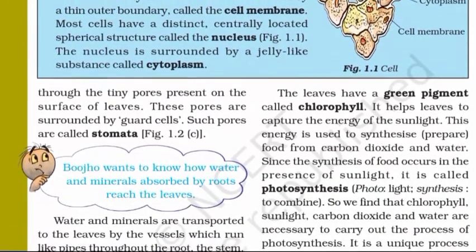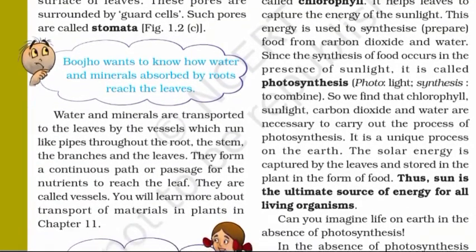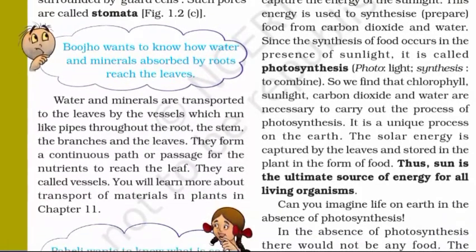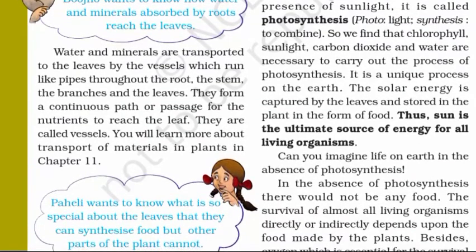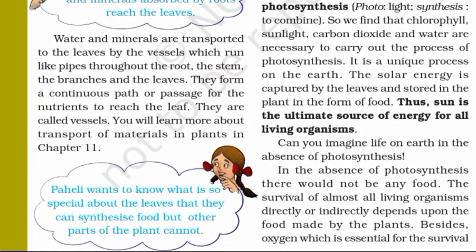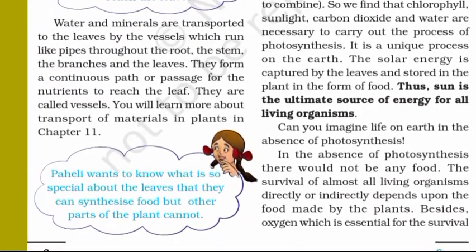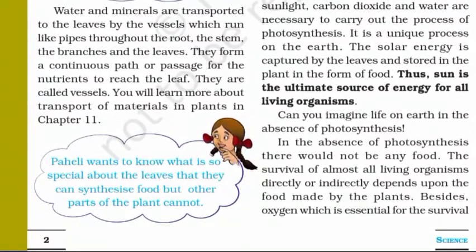There's a thought bubble given here. A picture of Bojo is next to it. Bojo wants to know how water and minerals absorbed by roots reach the leaves. Water and minerals are transported to the leaves by the vessels which run like pipes throughout the root, the stem, the branches, and the leaves. They form a continuous path or passage for the nutrients to reach the leaf. They are called vessels. You will learn more about transport of materials in plants in chapter 11.